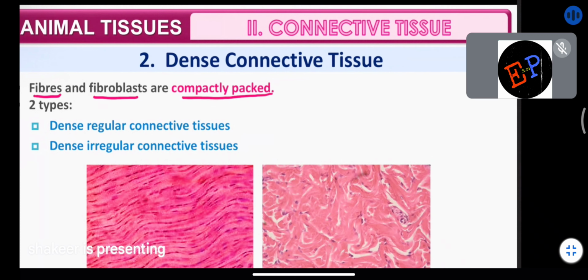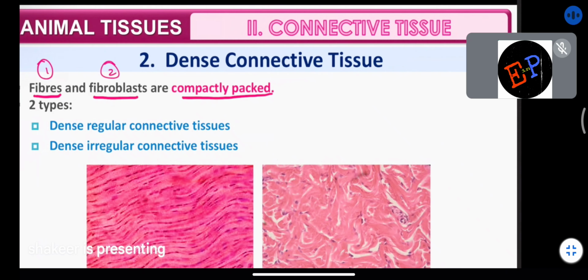And what is meant by fibroblast? These are cells responsible for producing collagen and elastin. These cells are compactly packed. Compactly packed means very tightly packed, there is no gap between them. So what are the two cells which are compactly packed? One is fiber cells and the second is fibroblast cells. They are compactly packed in the dense connective tissue, and there are two types: dense regular and dense irregular.